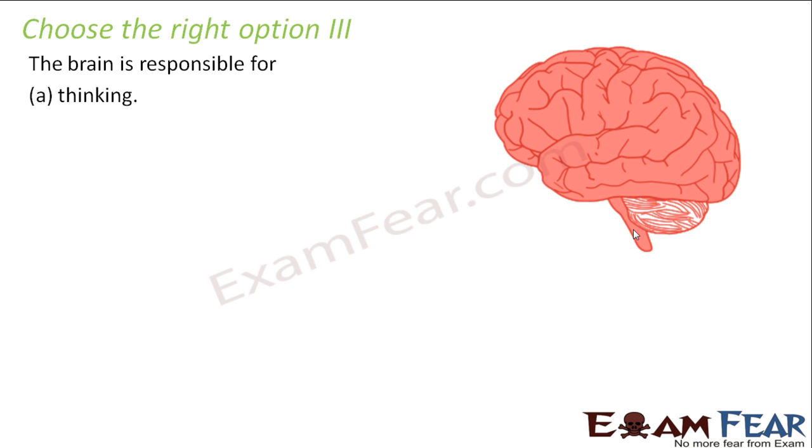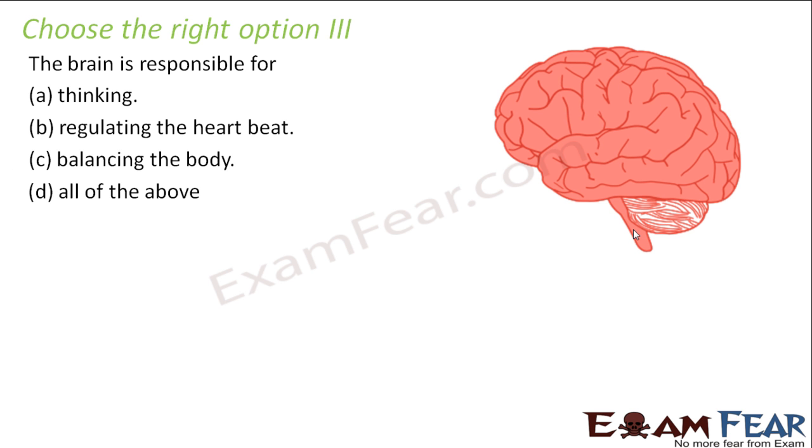The brain is responsible for thinking, regulating the heartbeat, balancing the body, or all of the above? Of course, it is all of the above. Now, can you tell me which part of the brain is responsible for thinking? It is the cerebrum, right? Which part regulates the heartbeat? Heartbeat is something which is involuntary, right? It is not under our control.